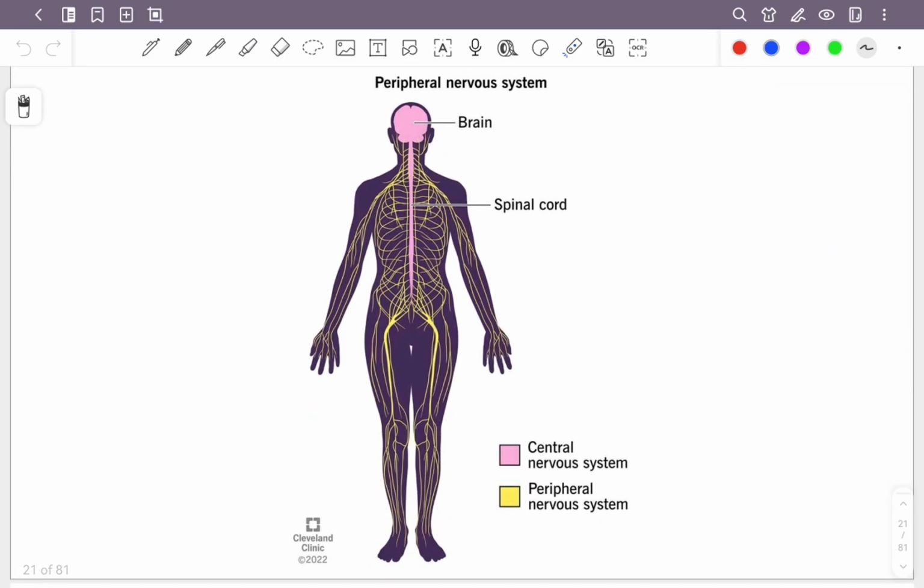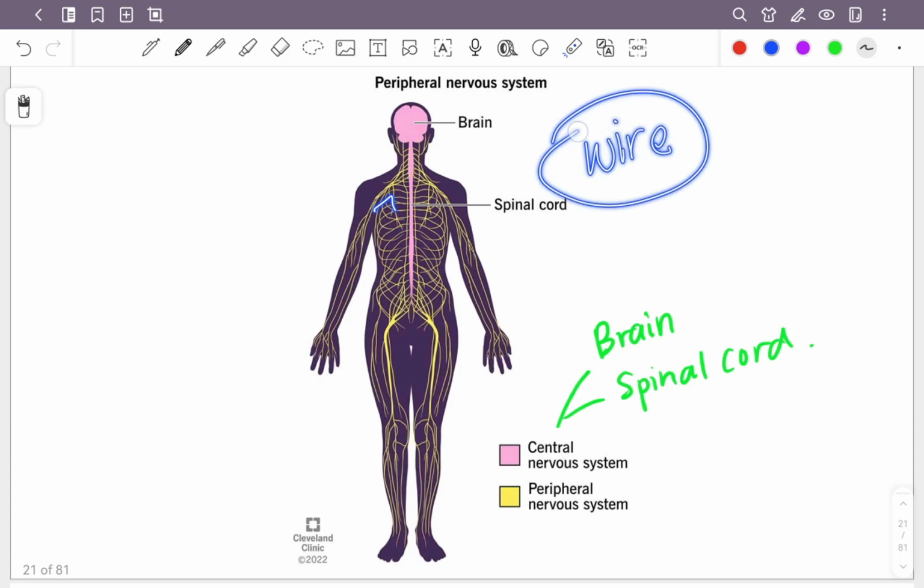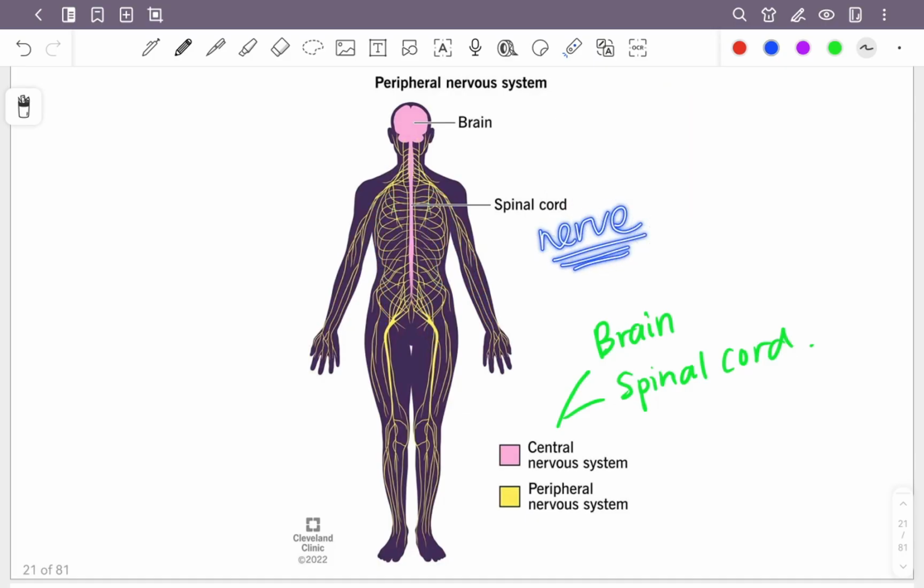So, what does central nervous system consist of? Actually, it consists of brain and spinal cord. Okay? Brain and spinal cord is the central nervous system. The others, you can see there is so many. It's actually like wire, correct? Like the wire connecting the brain and spinal cord to other parts. You can see a lot of yellow wire, right? Connect here and there. It's actually the nerve. Okay, that falls under peripheral nervous system. So here, peripheral nervous system is all the other part of nervous system beside the central nervous system.